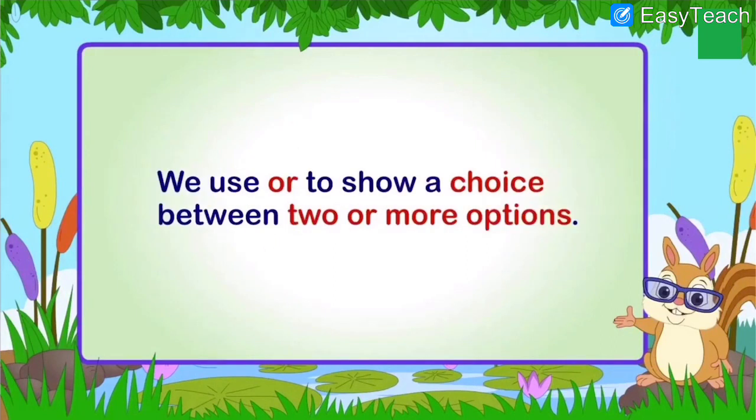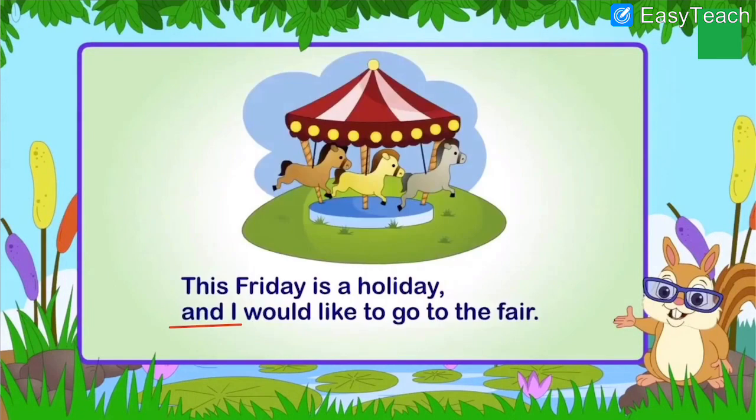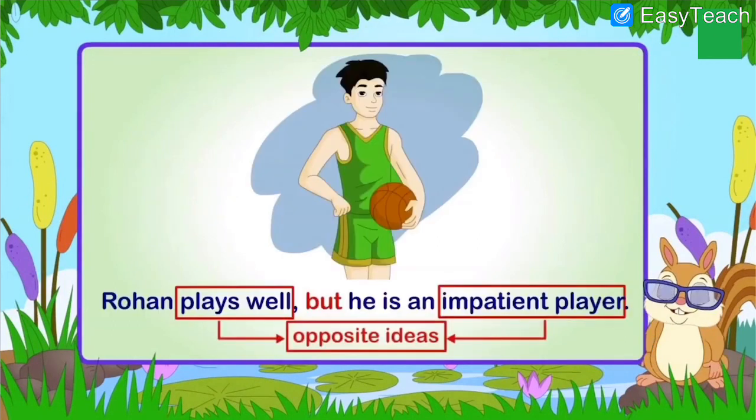We use "or" when we want to show the choice. We use "and" when we want to show that two things are same, similar. We use "but" to show opposite ideas or the difference between two things. See here, plays well and impatient player are opposite things, so we use "but".